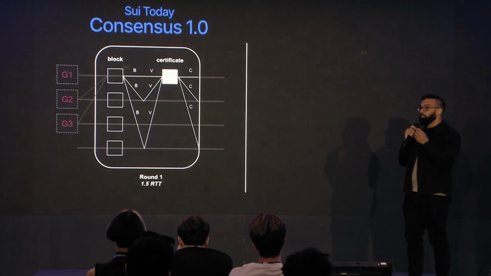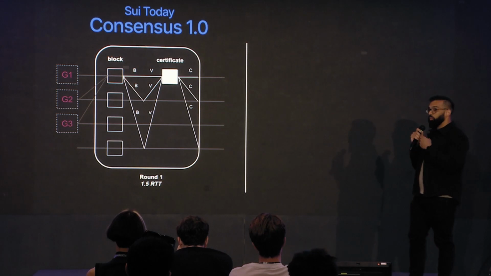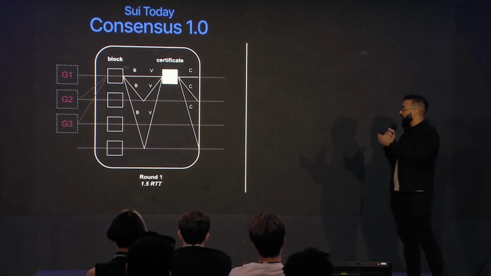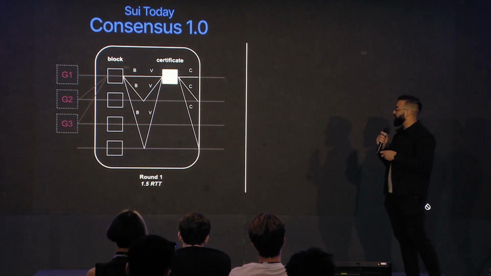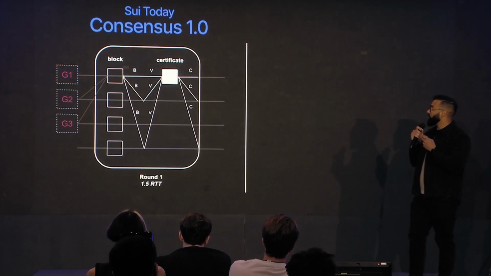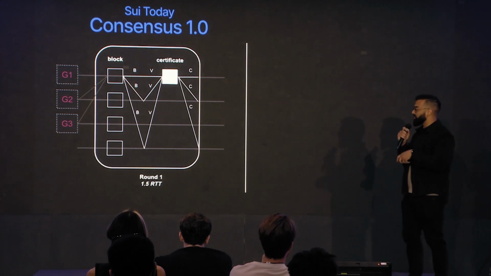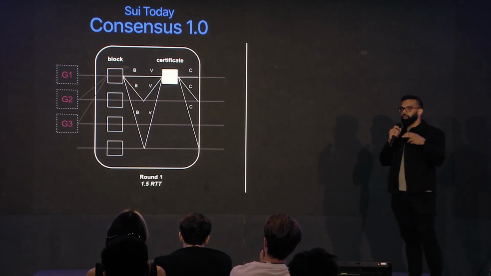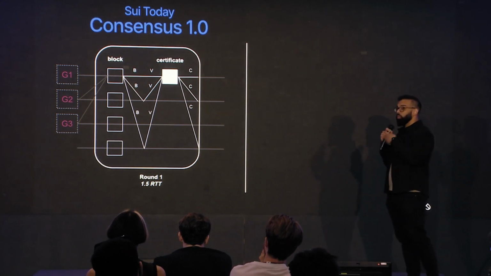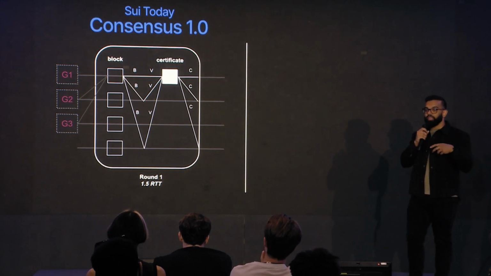First we propose a block, then we vote on that block. So the network will then vote, which is a network message. Once enough votes are gathered, a certificate or a certified block will be created, and then that will be broadcasted. So as you can see here, we have 3 network messages that have to be sent within the round. So that's 1.5 RTTs per round.